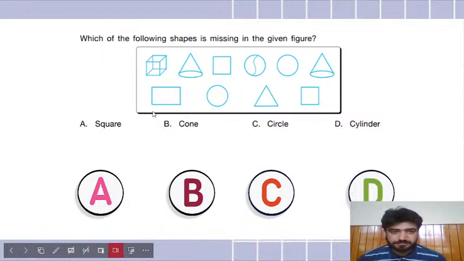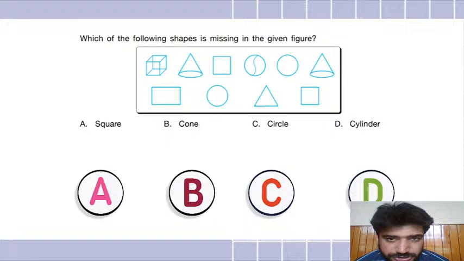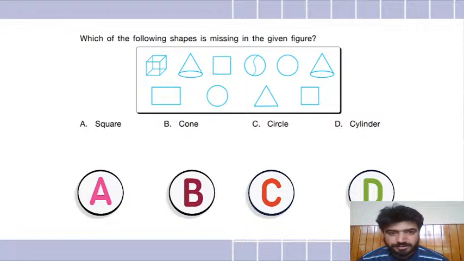So next question, an easy one. Which one of the following shapes is missing in the given figure? You should be able to do it easily. Is it a square, is it a cone, is it a circle, or is it a cylinder? Which one is missing? I want the option along with your name.